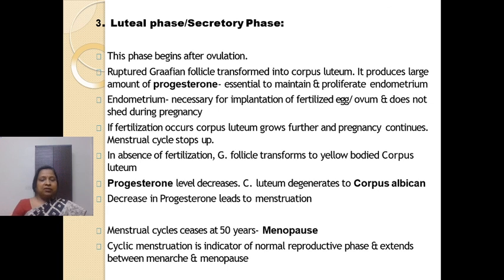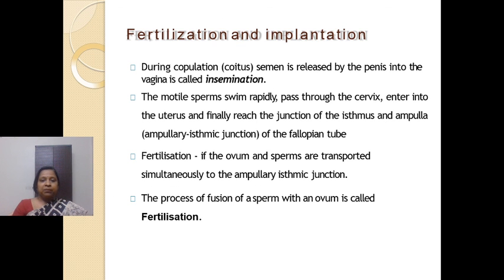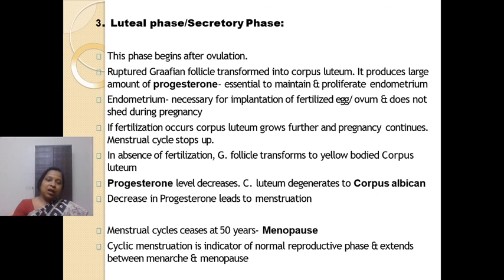Fine. And this cyclic menstruation, it indicates that the normal reproductive cycle is going on. Fine. So these are the 3 stages of menstrual cycle. Fine. Now students, this topic is very, very important, right? Study it well. Fine. In the next class we will study about fertilization as well as implantation.